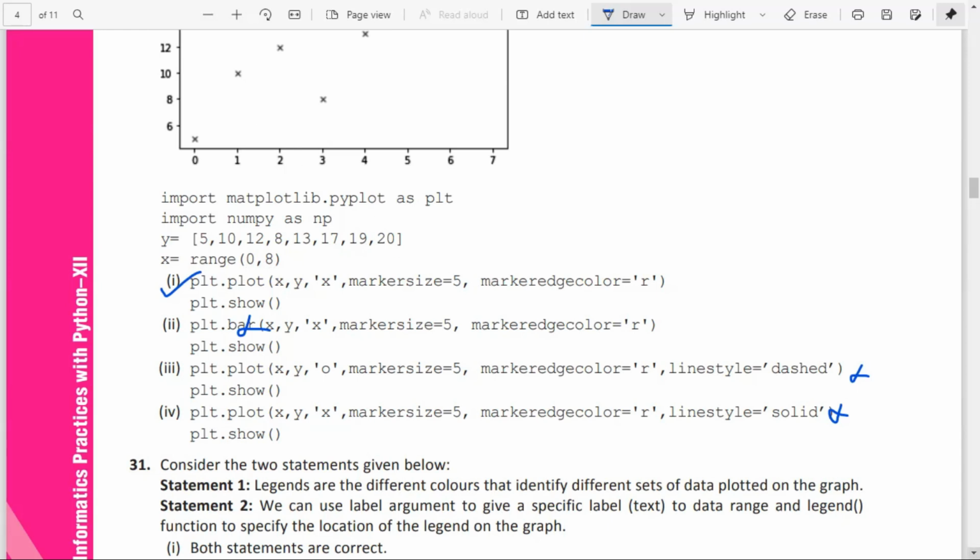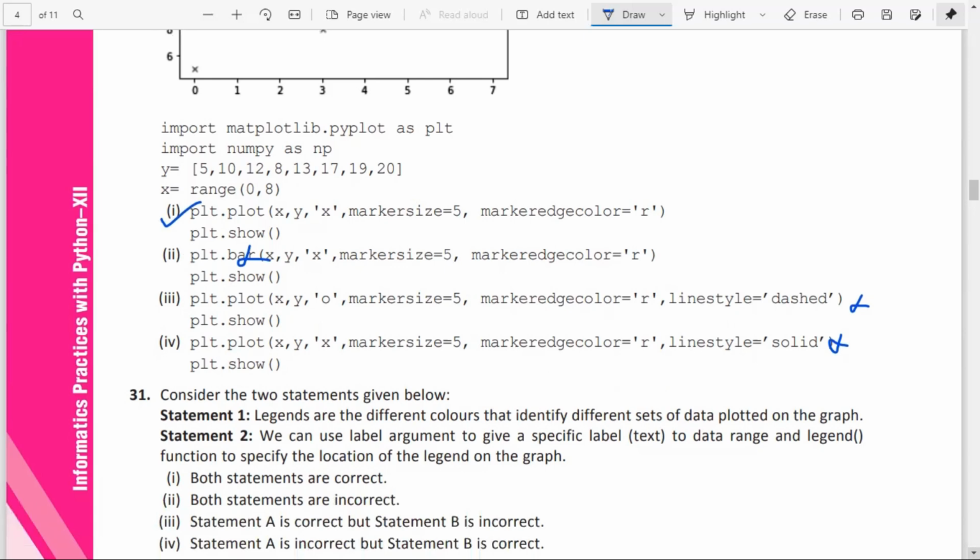Since the line style is not given, the line will not be there. Because we know that it's a scatter chart, isn't it? Using the plot function also you can make a scatter chart. Either the scatter function or the plot function is used for the scatter chart, without the line style argument.